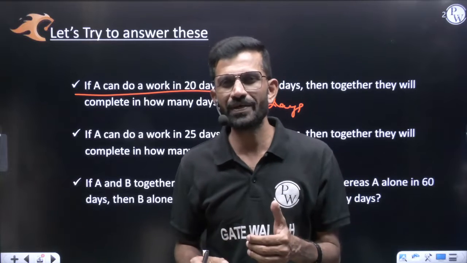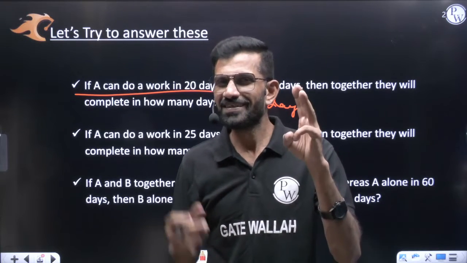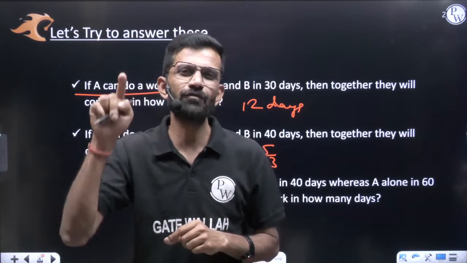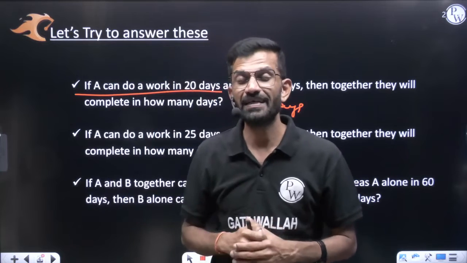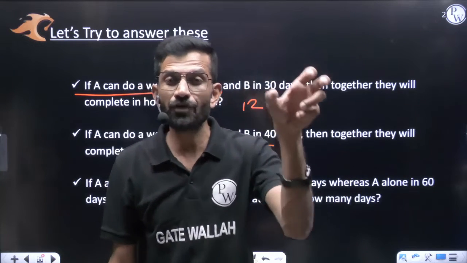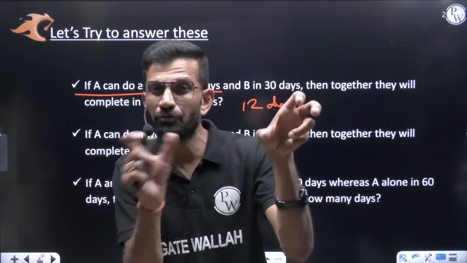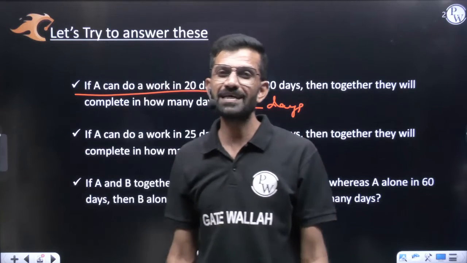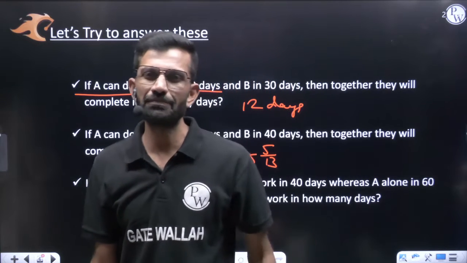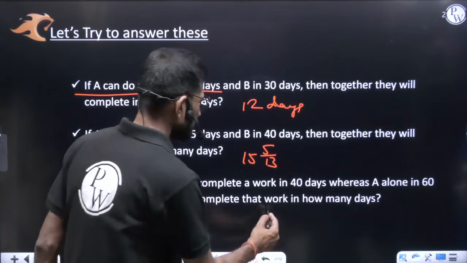40 how much is 120? 3 times. 60 how much is 120? 2 times. Means in the numerator you will be getting 3 minus 2, that is 1, so you will get 1 by 120. Whose per day work is it? B per day work, because from A and B together you have removed A, means you got B per day work as 1 by 120. So B per day work is 1 by 120, means B alone can do that work in 120 days.